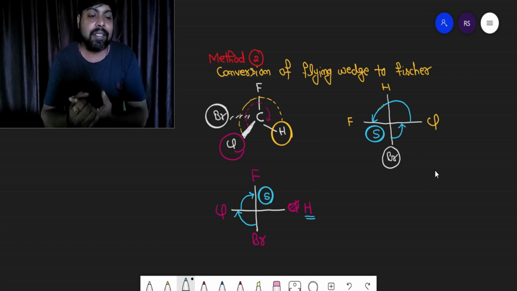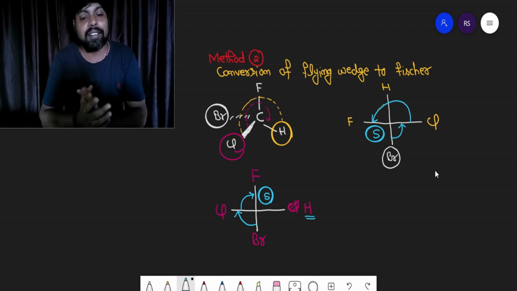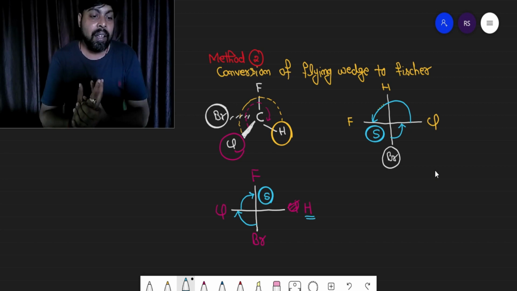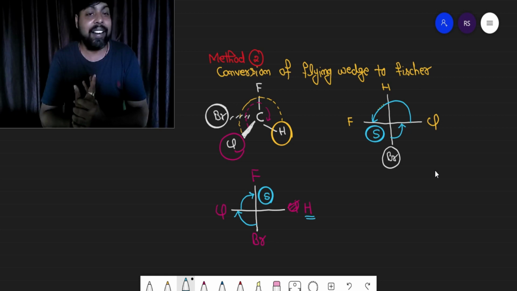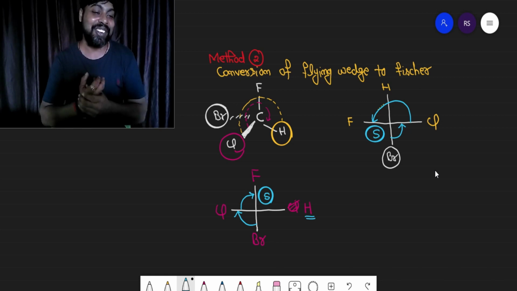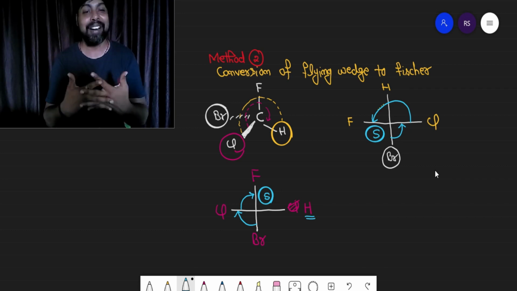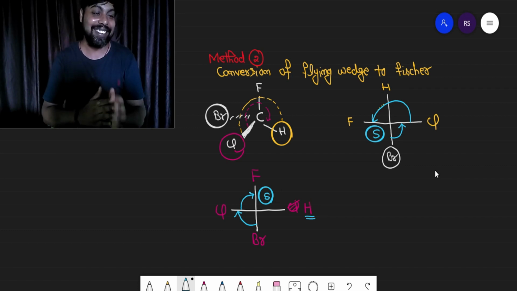This is the second method to assign the R and S configuration to the chiral carbon in a flying wedge diagram, when the lowest priority atom or group is on a continuous line. This is it for today. I'll discuss the next part of optical isomerism in the next class, right?